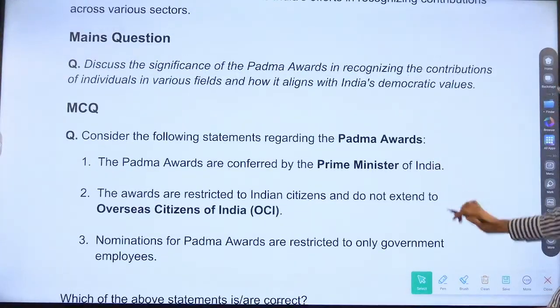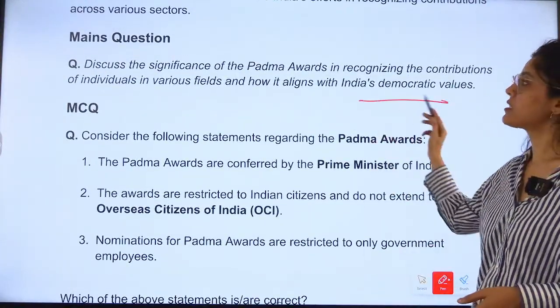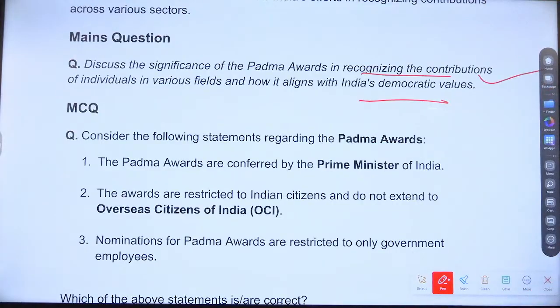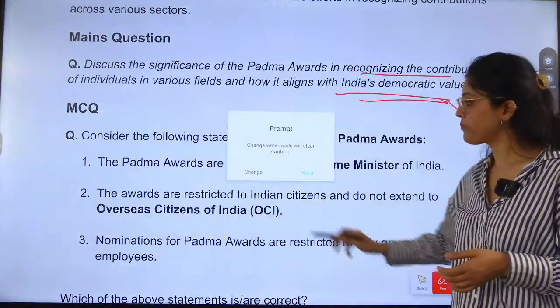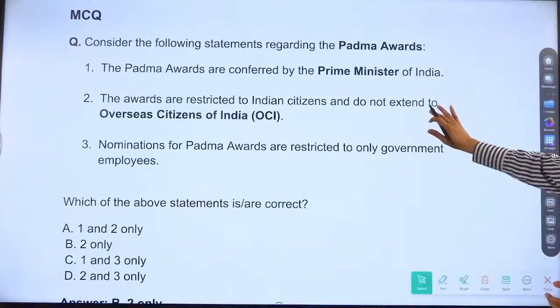Now mains question. Discuss the significance of Padma awards in recognizing the contribution of individuals in various fields and how it aligns with India's democratic values. Now this MCQ.